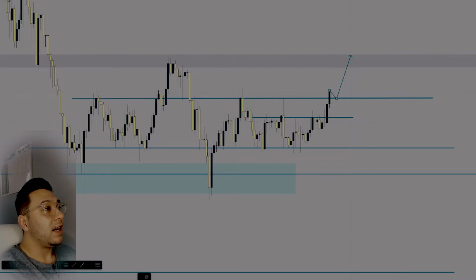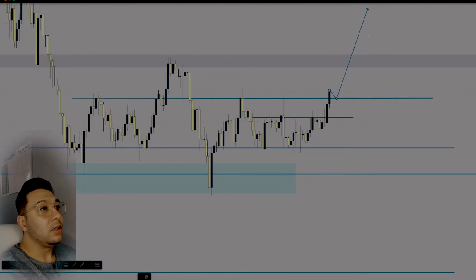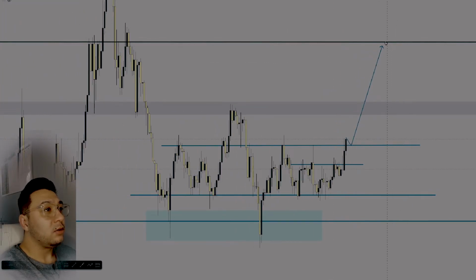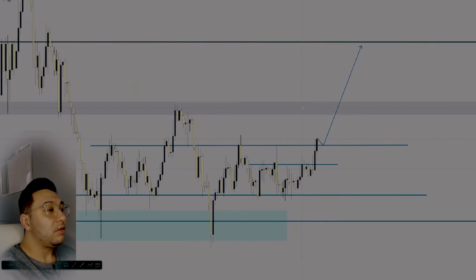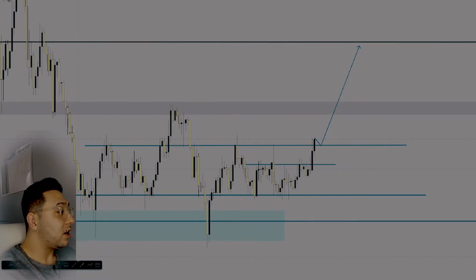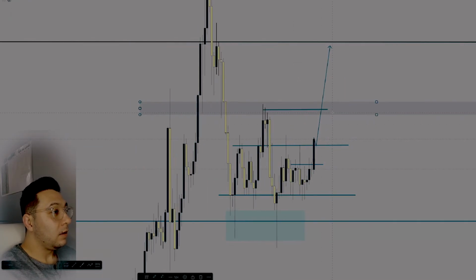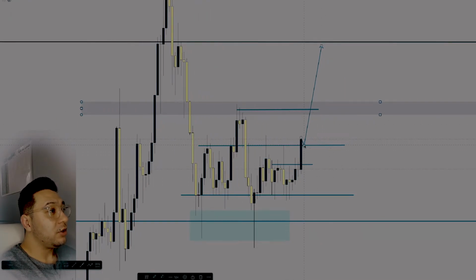And if it ends up breaking that high, then it could go up even higher to the $2,000 an ounce range. However, that is dependent on if we can break this area right here where this zone is. If the market can break this high at 1960, then there should be a lot of momentum to continue higher, but that has not happened yet. But there should just be an overall bullish continuation with gold.